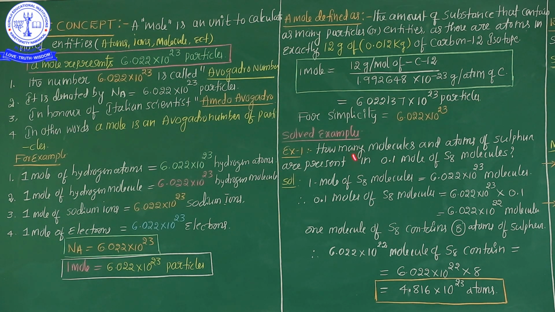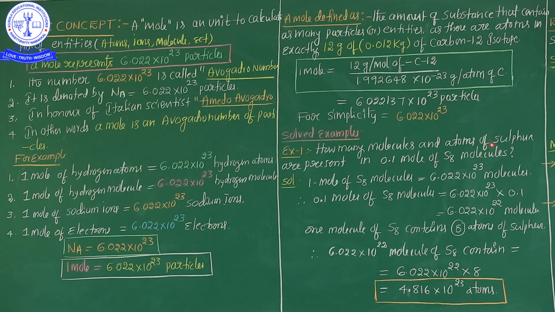So example number 1: how many molecules and atoms of sulfur are present in 0.1 moles of S8 molecules? This is the question. You know, sulfur always exists in S8 form. It means 8 sulfur atoms are considered as 1 molecule.